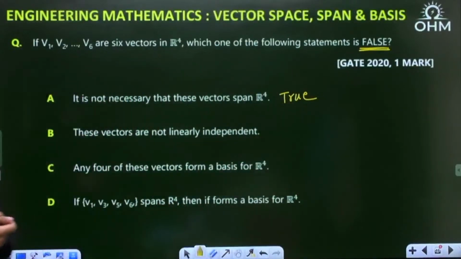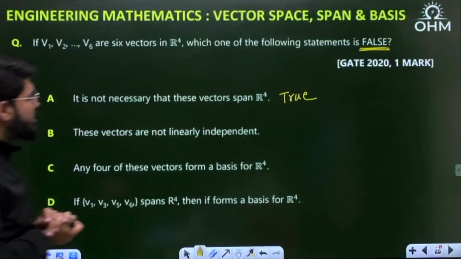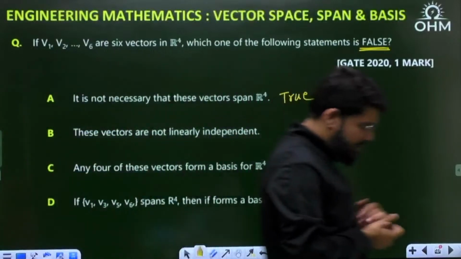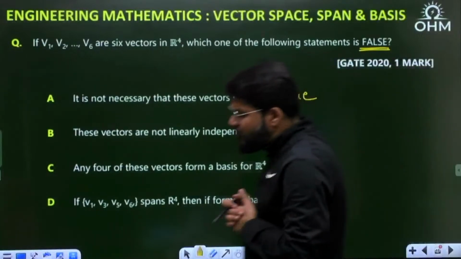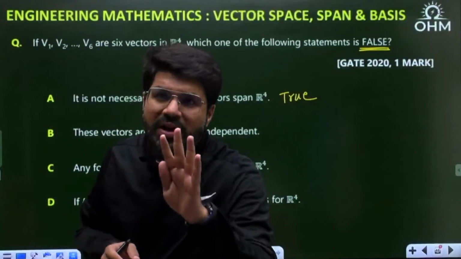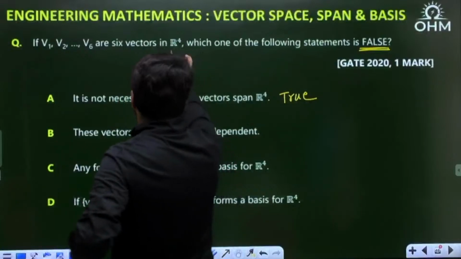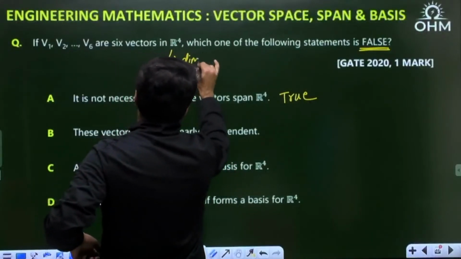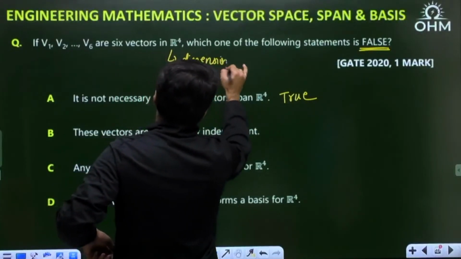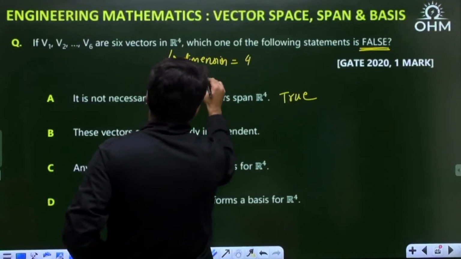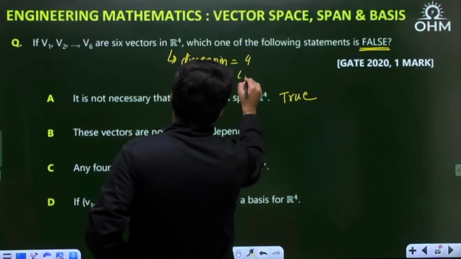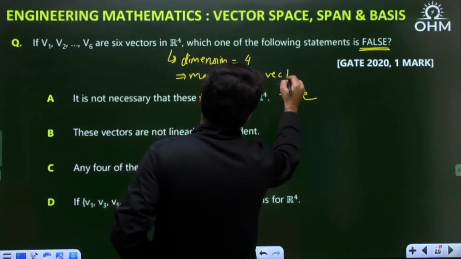Second, these vectors are not linearly independent. See, in R4, what is the maximum dimension? The dimension of R4 is equal to 4. That means maximum 4 linearly independent vectors.